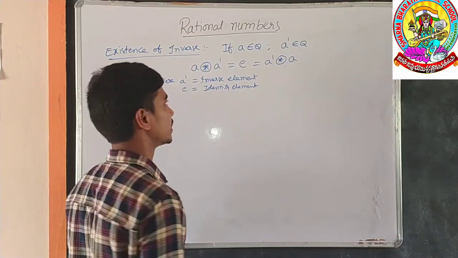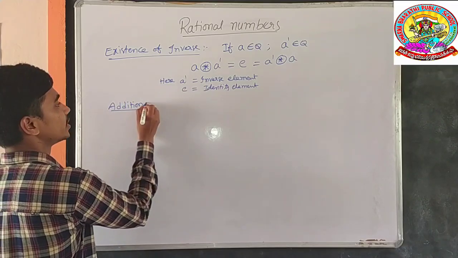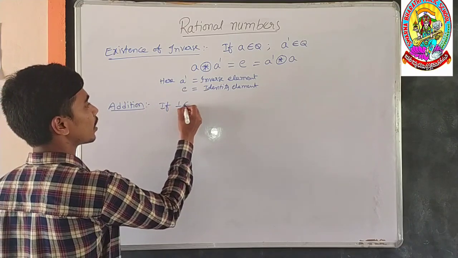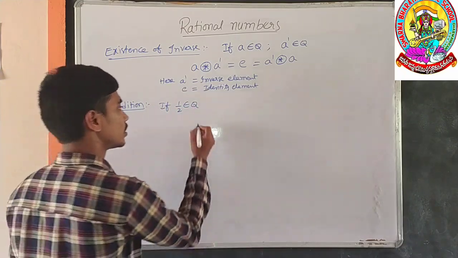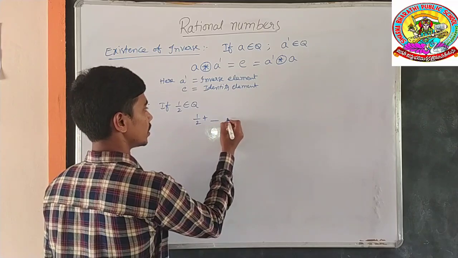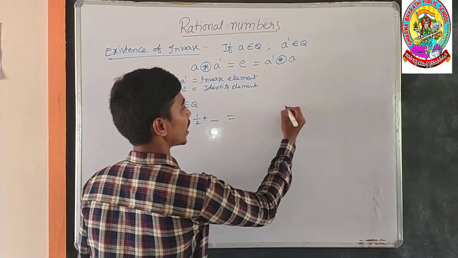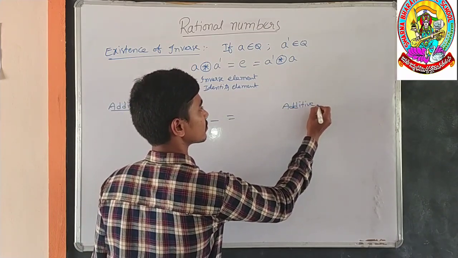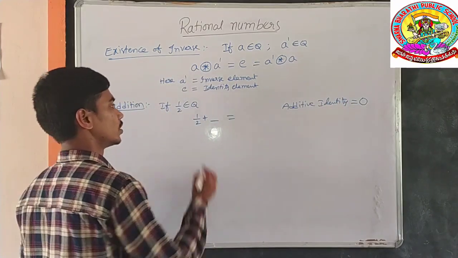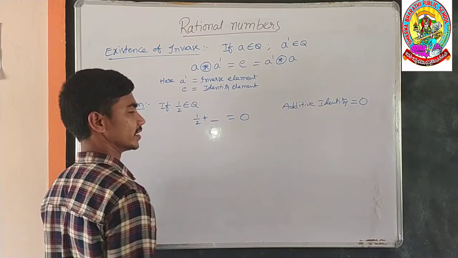Now we shall check this property under addition and multiplication. Under addition, if 1 by 2 belongs to the rational numbers, then what is its inverse element? The additive identity is equal to 0, which means what should be added to 1 by 2 to get the additive identity?